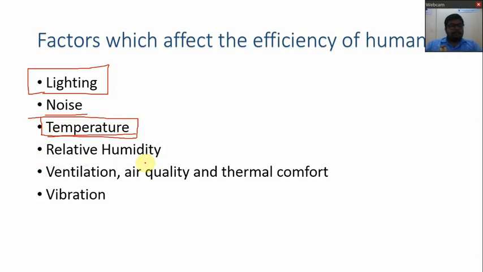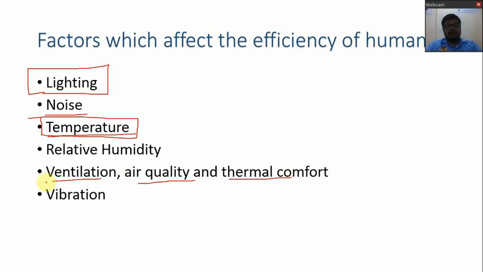The next is ventilation, air quality and thermal comfort. So ventilation is very important, because the natural air circulation or the manual air circulation plays a very important role, because every time the human breathes, he or she will get the fresh air.